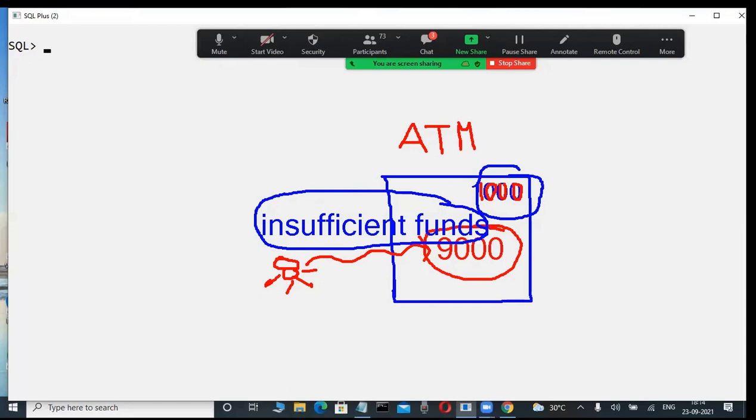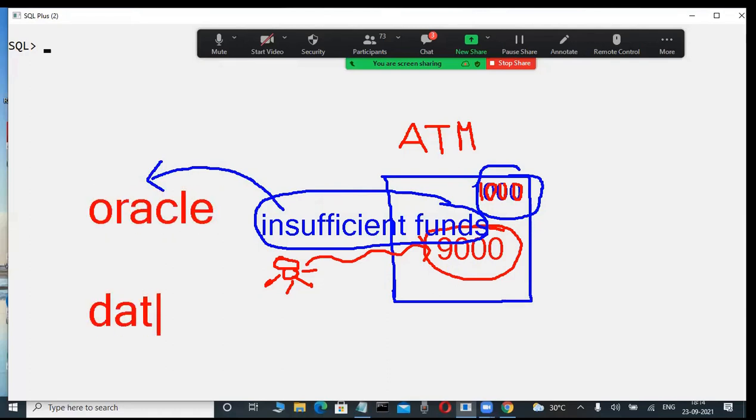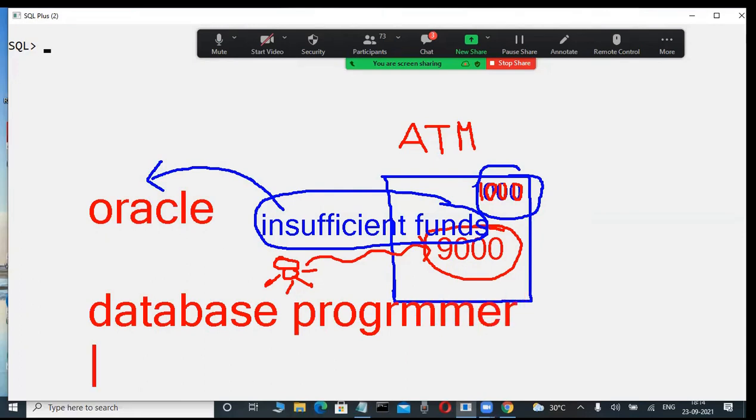But how is it displayed? This message, insufficient funds, means some database programmers, in Oracle, SQL Server, DB2, are writing it. These database programmers, on the company side, are developing this ATM center software. And those programmers are writing coding. That coding is not difficult. You can also write it.